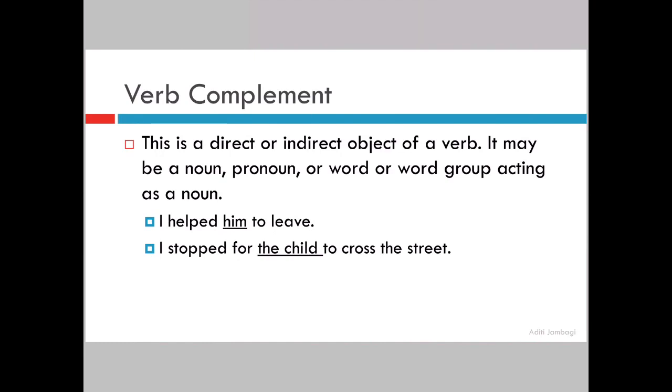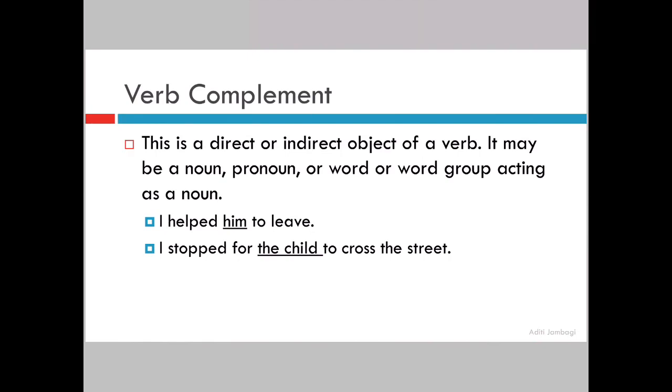I stopped for the child. The child is my direct object. To cross the street. So, why did I stop? To cross the street, right? So, to cross the street is my verb complement. Understanding? Here I have underlined wrong things. So, to leave is your verb complement and to cross the street is your verb complement. I hope you all are clear.